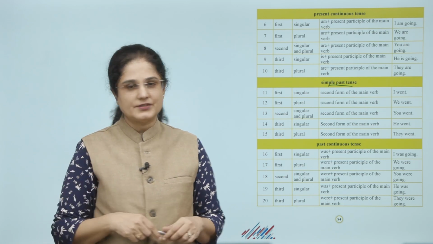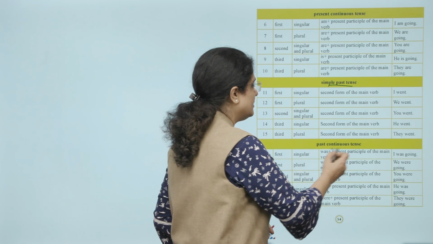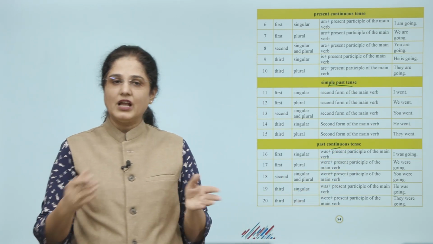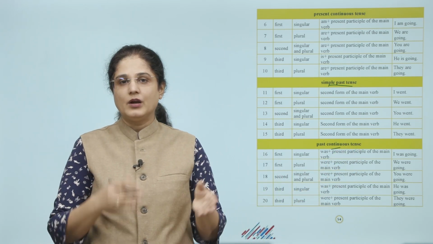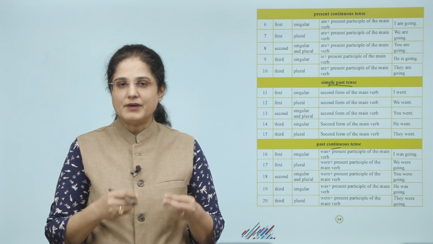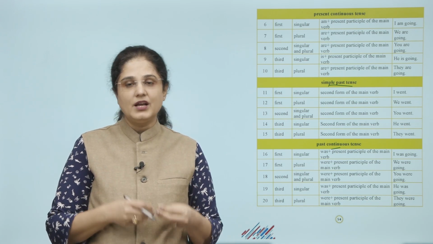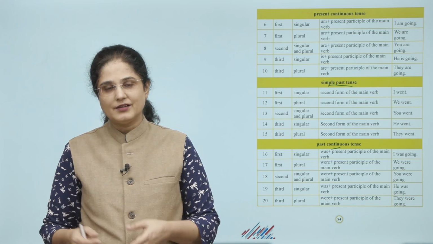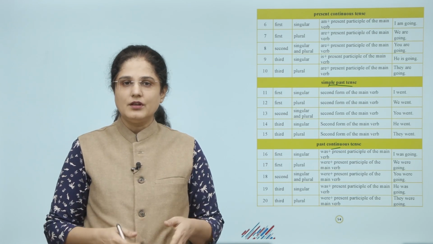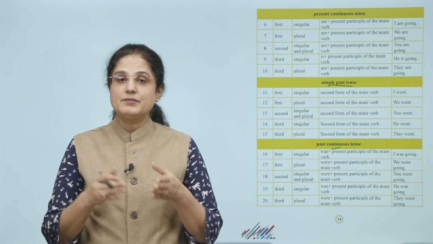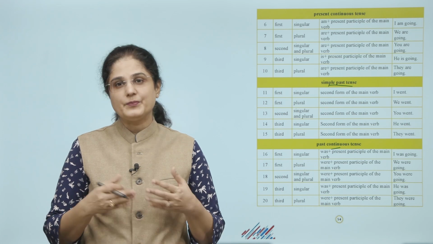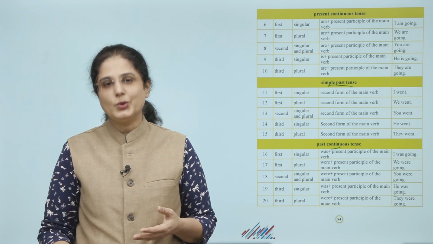Third plural, second form of the main verb. Example, they went. Then for past continuous tense, first singular, was plus present participle of the main verb. Example, I was going. First plural, were plus present participle of the main verb. Example, we were going.